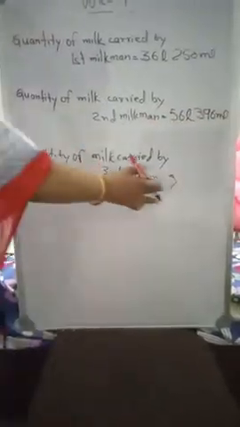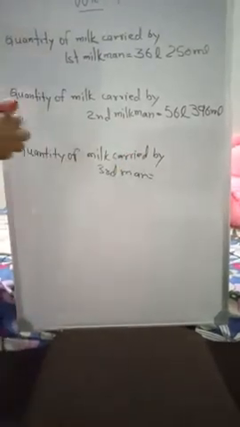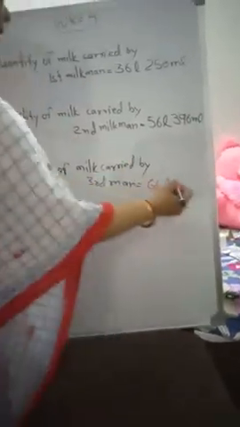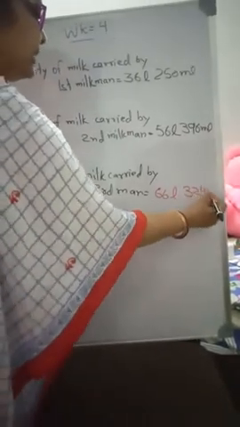Now come to the third. The quantity of milk carried by the third man is 66 liter 324 milliliter.